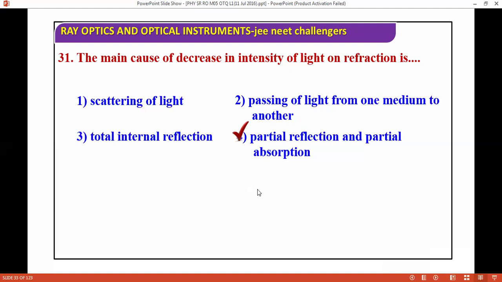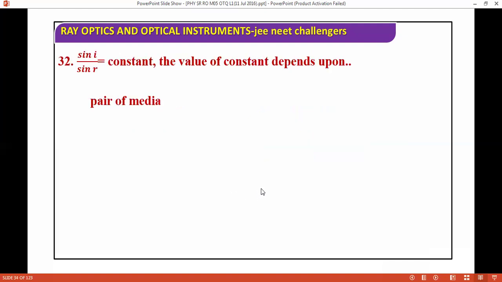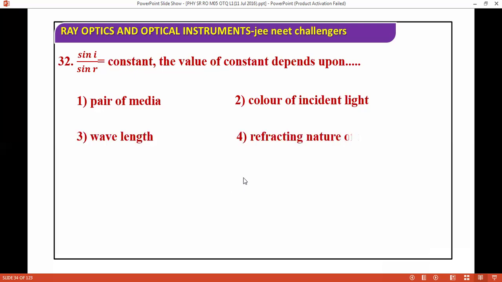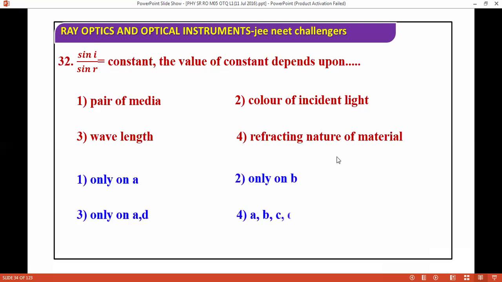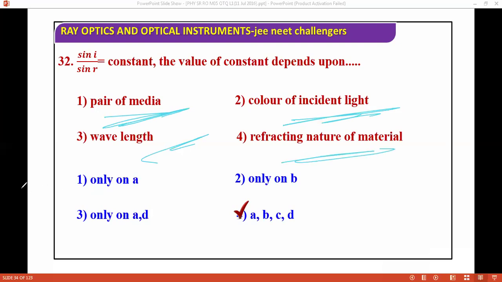Next question: sine i by sine r is constant, the value of the constant depends upon. Very good question, easy and doable. I'm going a little fast here because the question is doable. So you have options like this, and the correct answer is A, B, C, D. The constant depends on the pair of media, color of incident light, wavelength, and refractive nature of material. For this question, you have to select all four.